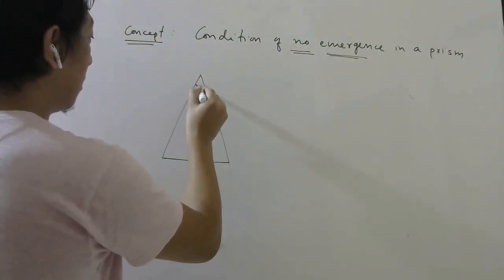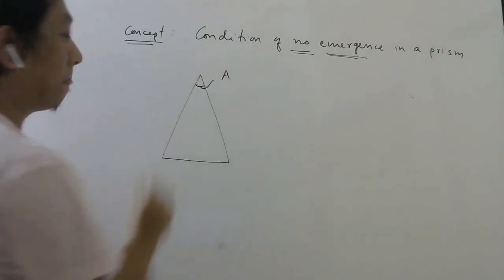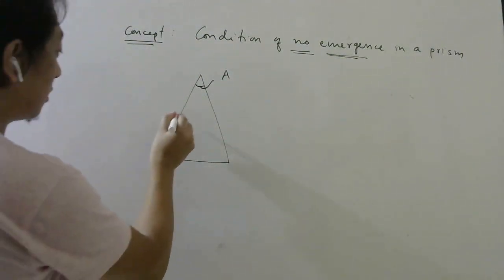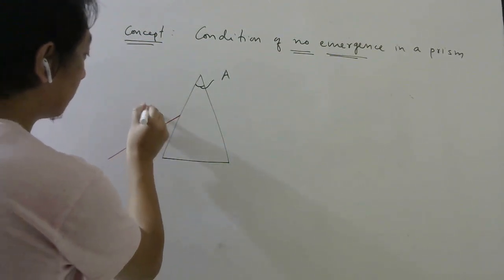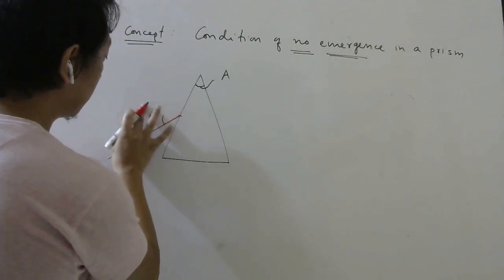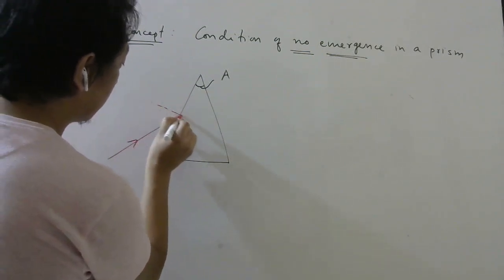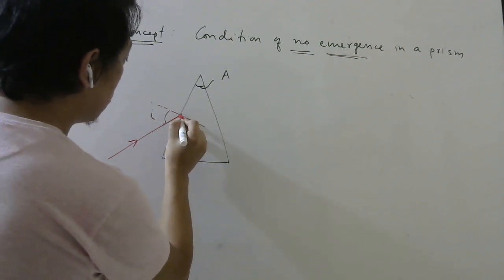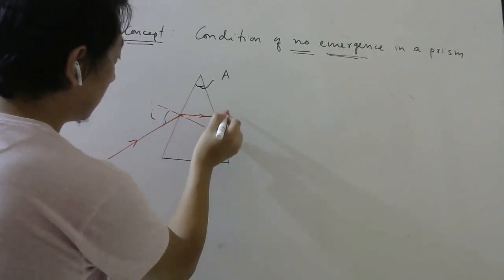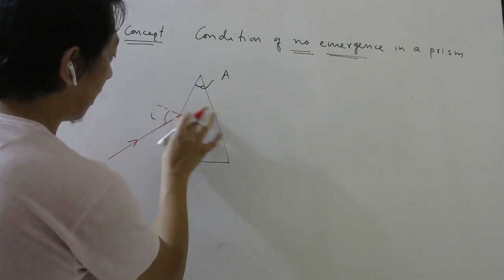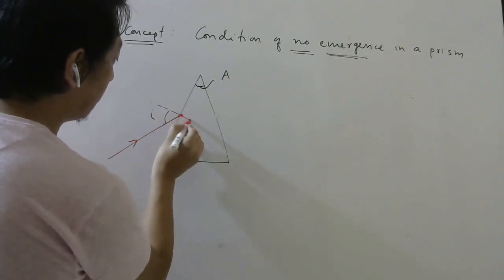So if I give you a prism whose angle of prism is A, and the question is saying no matter which way you shine light, this light will go rarer to denser towards the normal.